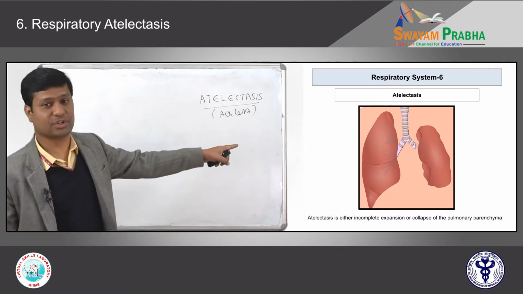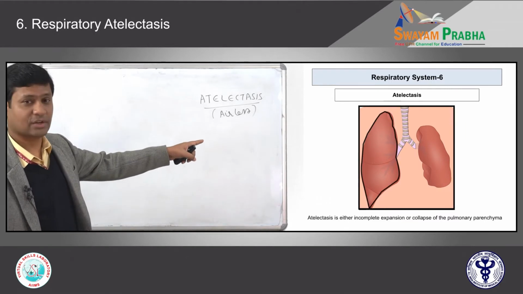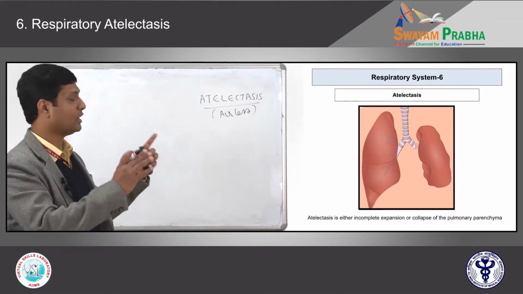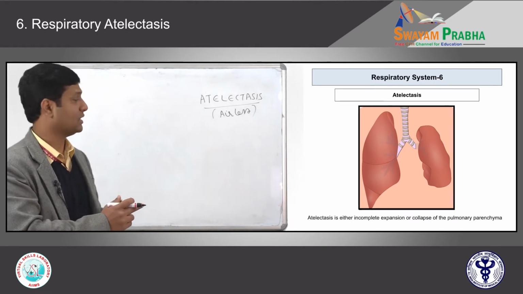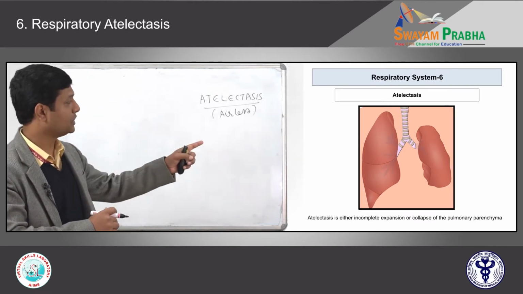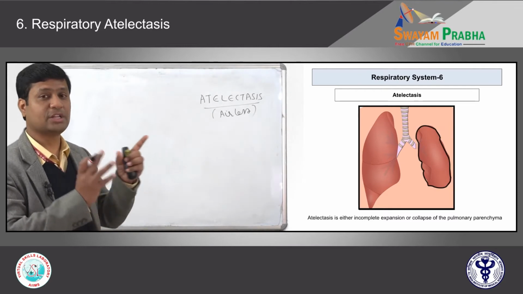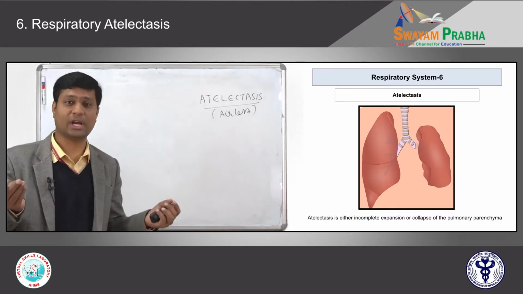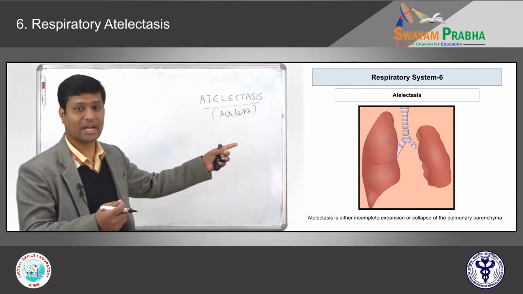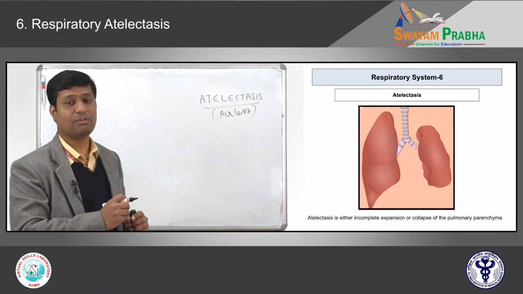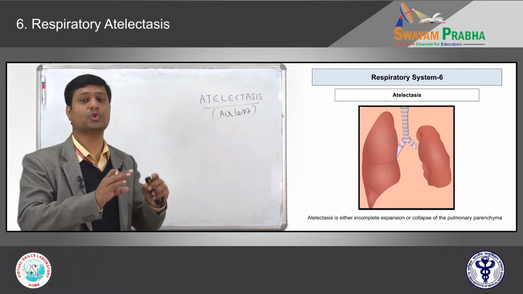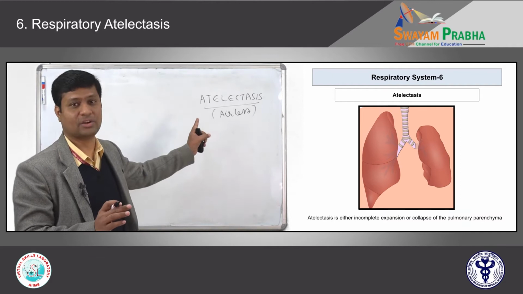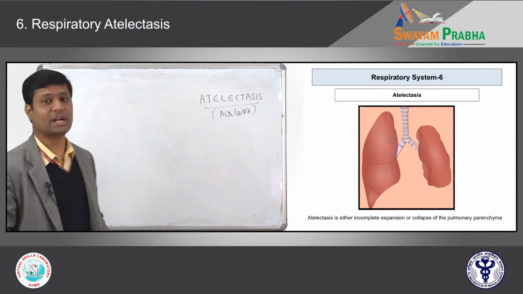You can see the picture there. The right lung, which contains 3 lobes, is perfectly fine. It is occupying the whole of the right thoracic cavity. When compared to the right, if you observe the left lung, it is shrunken. That means there is no air in it. If you take out the air in a sponge, that is how it looks. So this condition of lung disease where there is no air in the alveolar lumen, we call it atelectasis, right? How to classify this atelectasis?